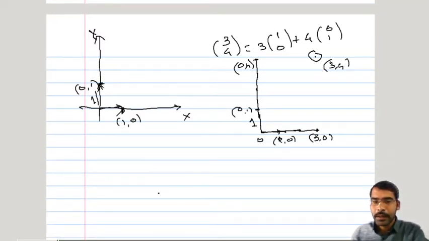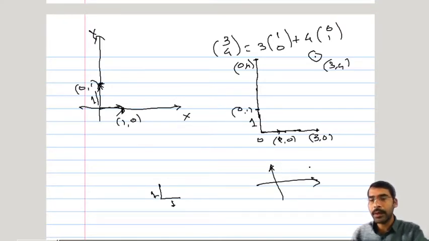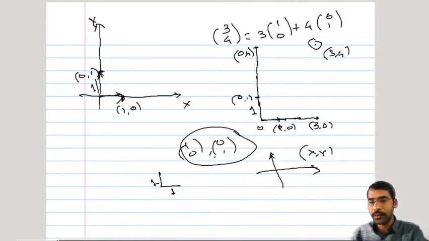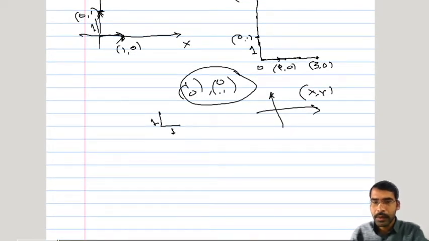So just by starting from this particular setup, we can find the entire two-dimensional geometry, the xy plane. Just by knowing these two things, what we need is which is the x direction, which is the y direction, and what is the scale on x and y. And therefore this (1, 0) and (0, 1) are called the basis of this particular system, because this forms the building block for this xy plane. Once we know this, any point in the xy plane can be determined using a linear combination of these two, and therefore this is called a basis.